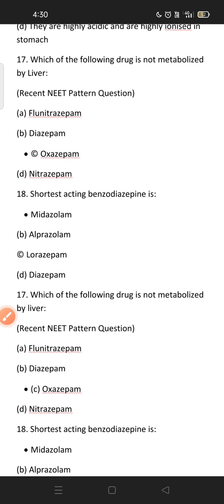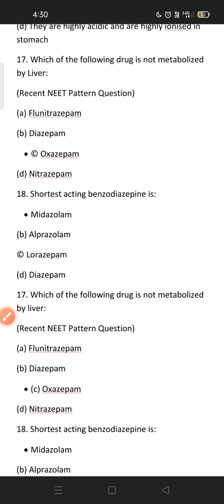Which of the following drugs is not metabolized by the liver? Oxazepam is the drug which is not metabolized by the liver. Remember students, STOL is the mnemonic: S for short acting benzodiazepine, T for temazepam, T for triazolam, O for oxazepam, L for lorazepam, E for estazolam.